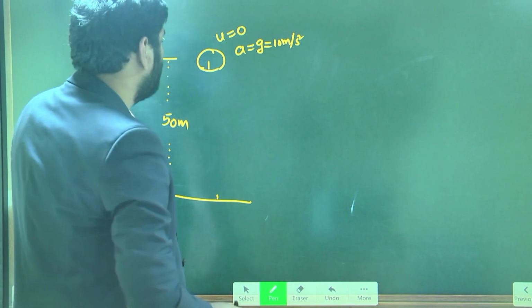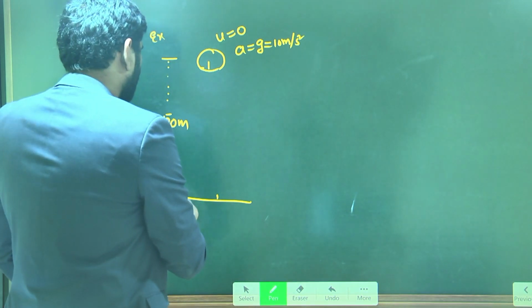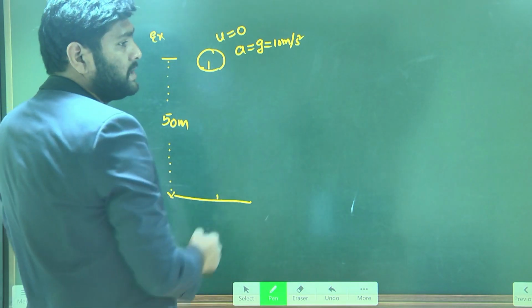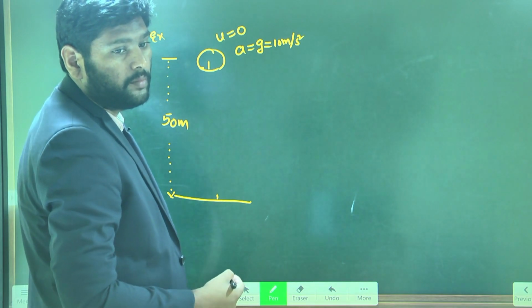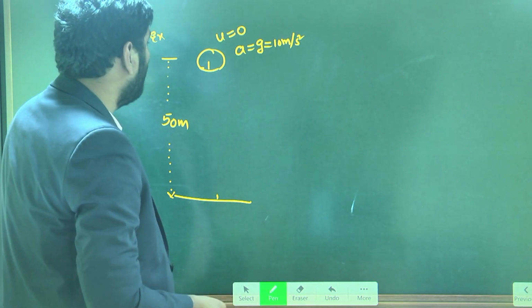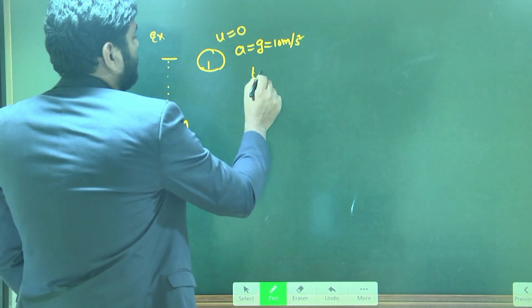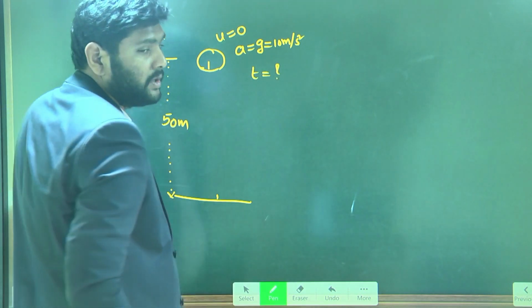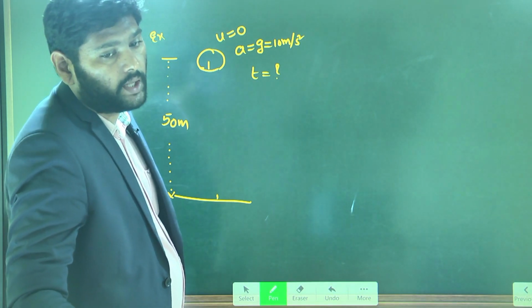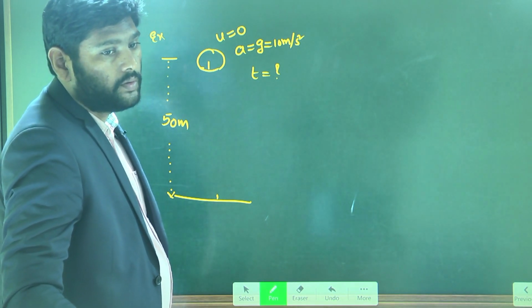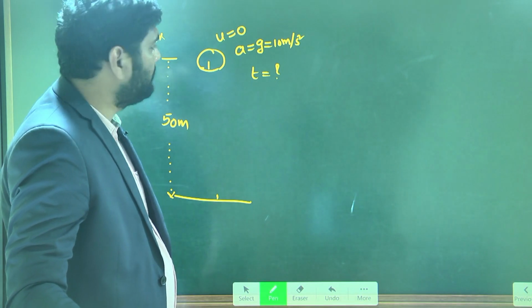Understand? And my question is, what is the time taken to reach the ground? Do the answer here.